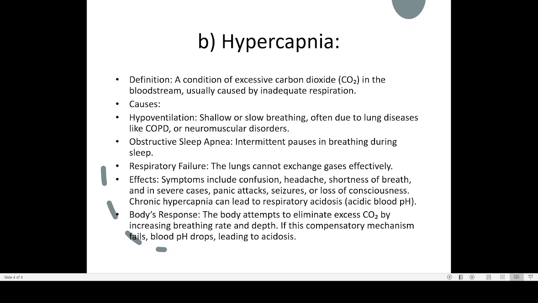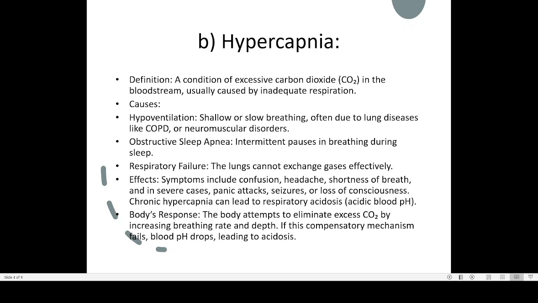Sometimes if our rate of breathing is not very proper, if our inspiration is okay but expiration is not taking place in the right way, we take oxygen into the body, but if our expiration or exhalation or breathing out is not working properly, carbon dioxide from our body will not be moving out. It will be staying inside the body. And that situation will lead to excessive higher amount of carbon dioxide in our blood, and that situation is known as hypercapnia. Hyper means more, and it is usually caused by inadequate respiration or inadequate breathing out.